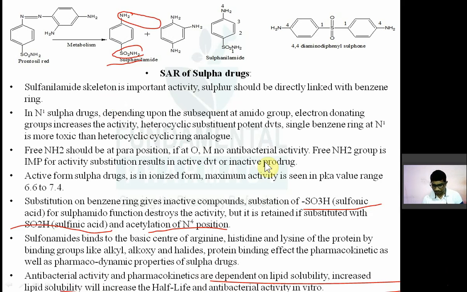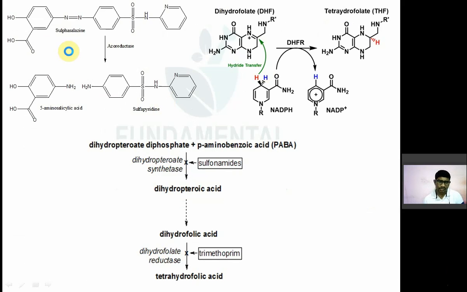Now you can see there is one drug known as sulfasalazine. It's used for intestinal infection and locally used for irritable bowel syndrome. So this is the structure of sulfasalazine. You can see over here it is made up of two parts.